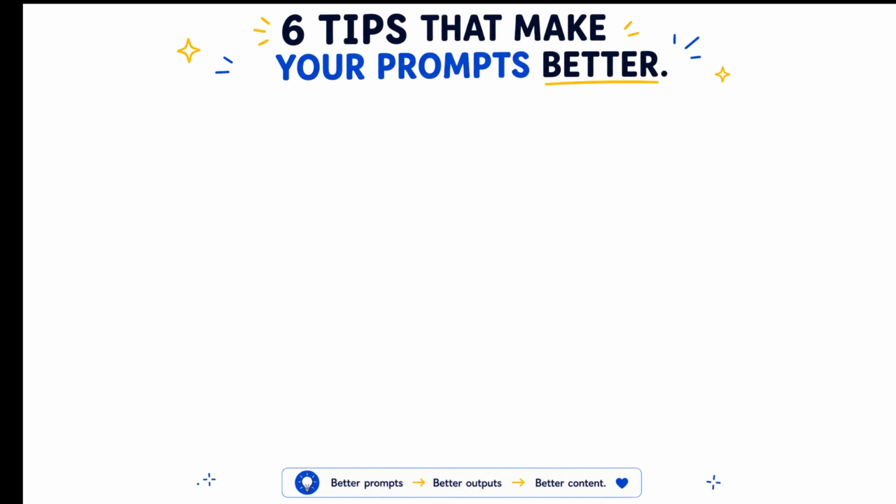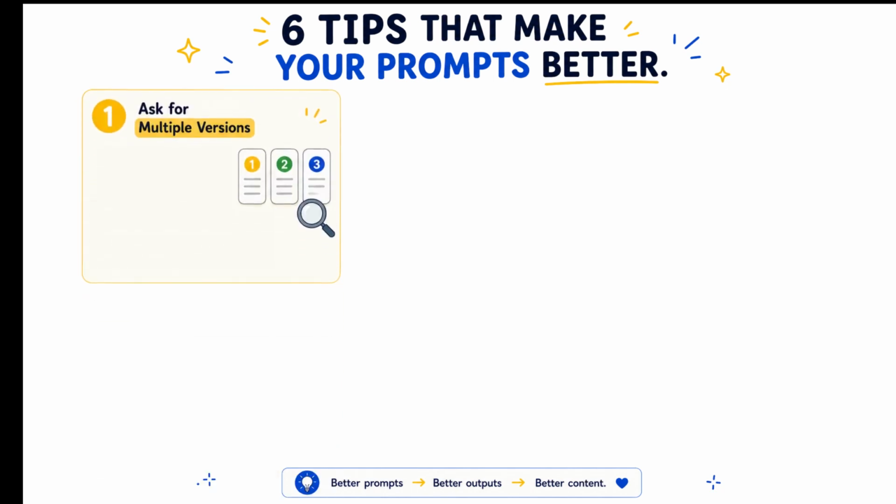Tip 1. Ask for multiple versions. Instead of asking for one answer, ask for a few. Something simple like, give me 3 variations.